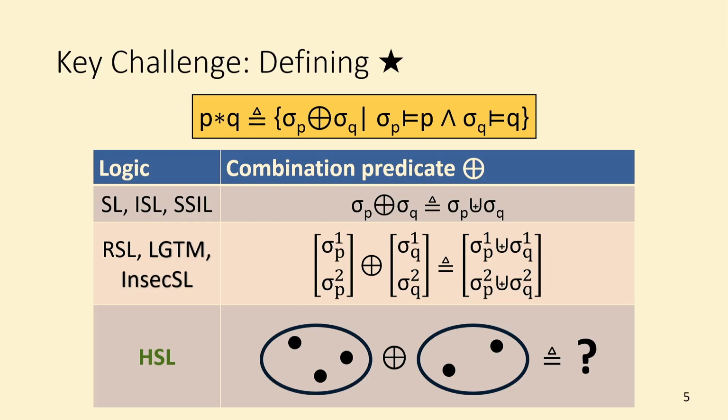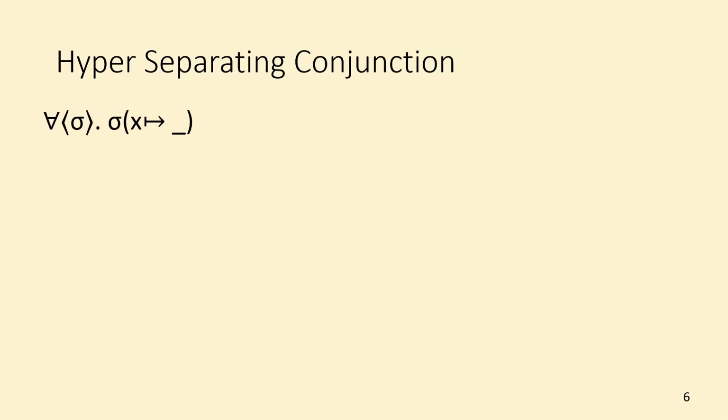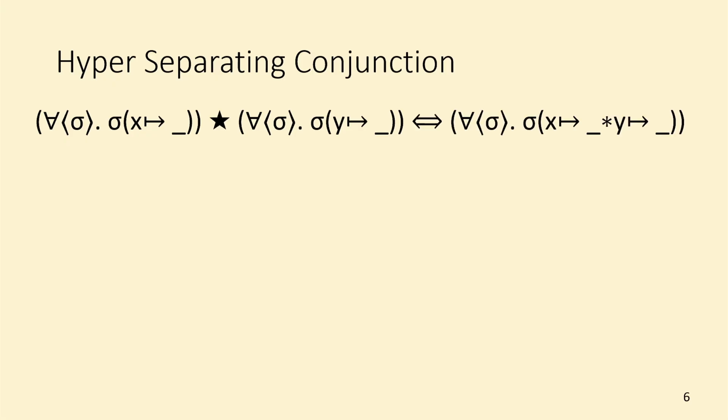So now to gain a bit of intuition about this combination predicate, let's look syntactically at the following assertion. The assertion says that all states sigma have X allocated. Now, if we disjointly add to it that all states have Y allocated, intuitively this should be equivalent to the fact that all states have X and Y allocated and they are separate. So, as I said earlier, in a sense, the hyperstar distributes over universal quantifiers, just as normal conjunction does.